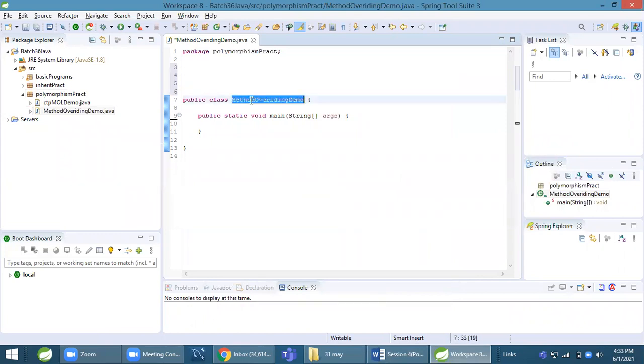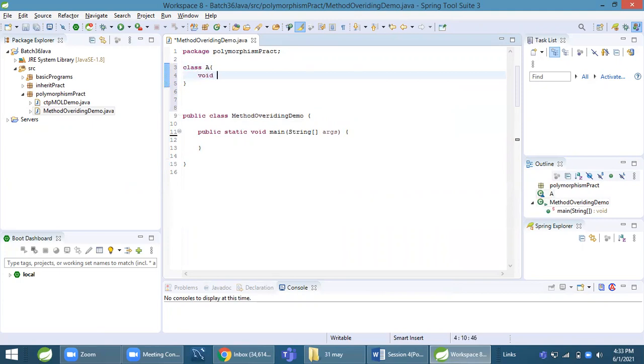Let's say this is our class 2, class 3. void calculate.